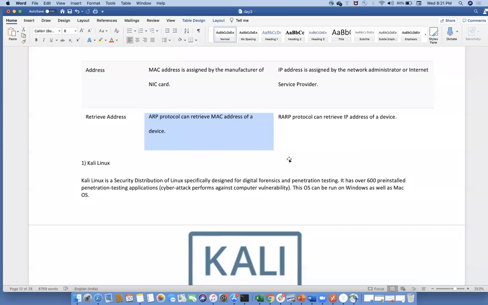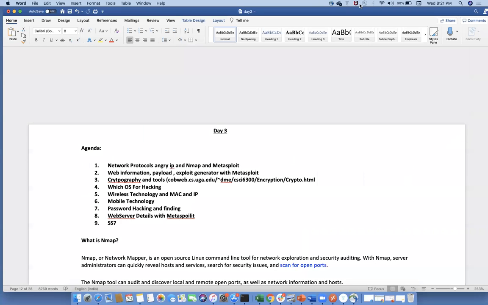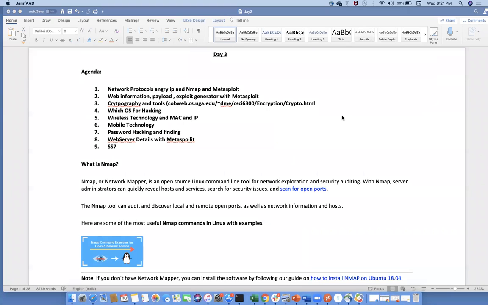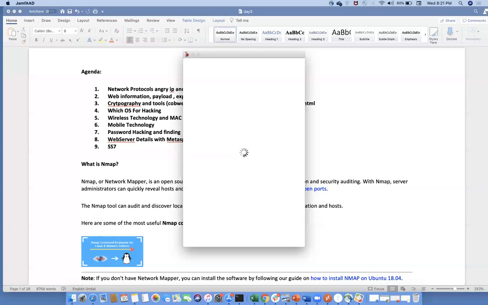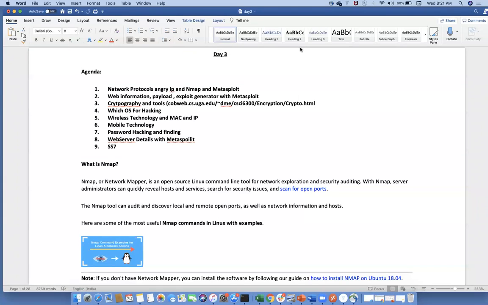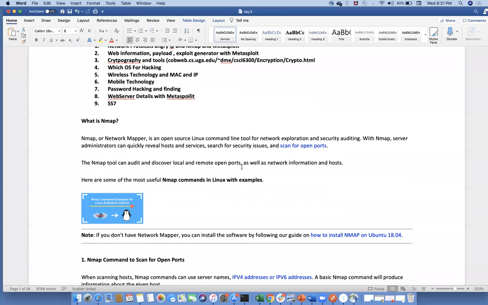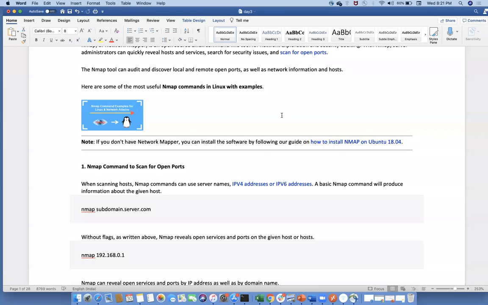Now, are we clear about this MAC and IP? Yeah, definitely. So no need to worry about the documents and all. We will upload it. I do have my own website, and I will share the website link also, where you can get the complete details about ethical hacking, the prerequisites, how you can build a great foundation, and how you can understand ethical hacking from scratch level. One second.